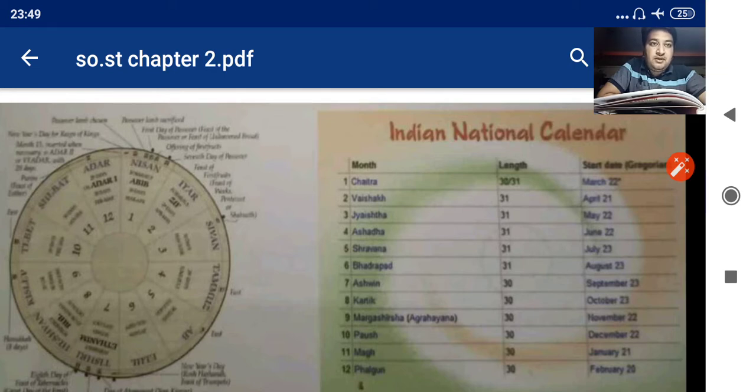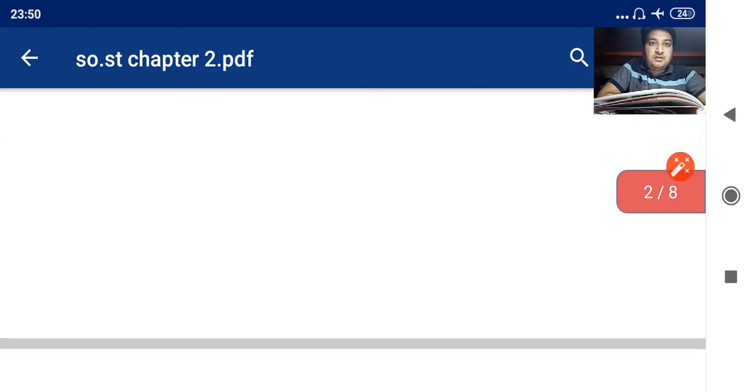It has been clearly shown in these two pictures. Now come to the next paragraph.